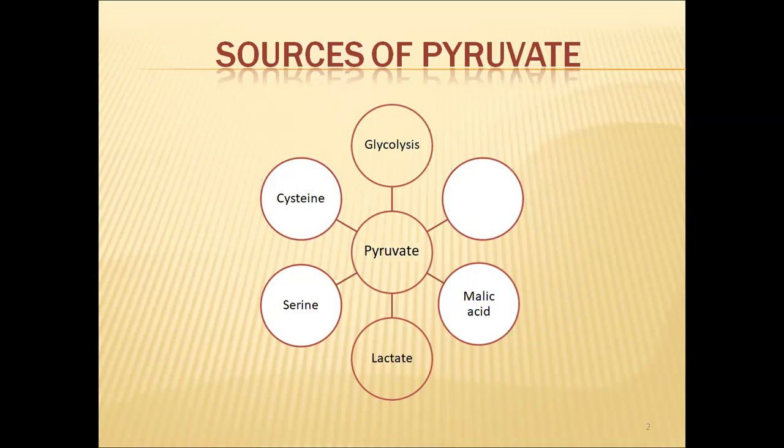In the last class, we also saw that in the process of glycolysis, NADH will be formed, and at the end of glycolysis, pyruvate or pyruvic acid will be formed. This pyruvic acid has a lot of energy in the form of chemical bonds. All those chemical bonds have to be broken down to release that energy, and finally that energy will be utilized in synthesizing ATP.